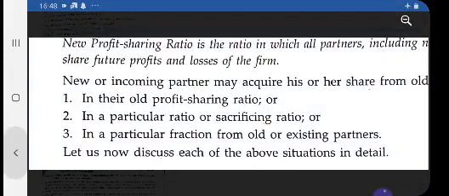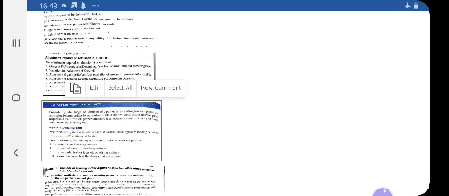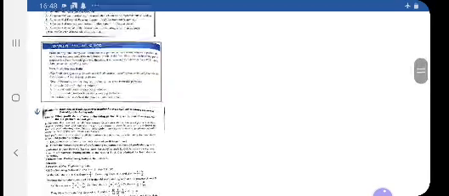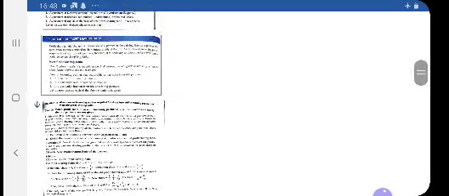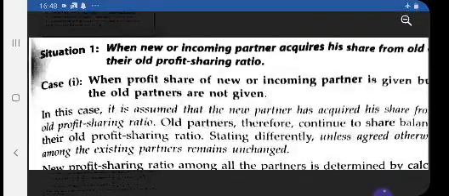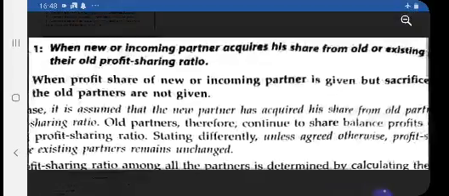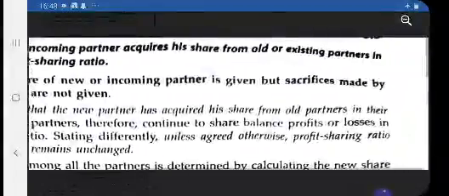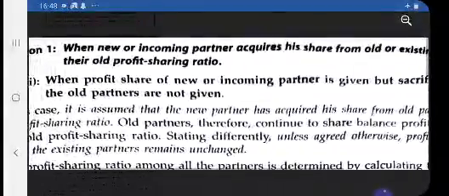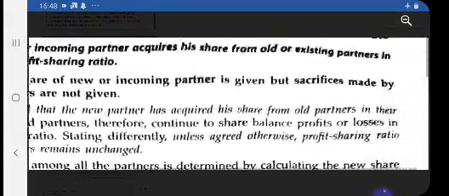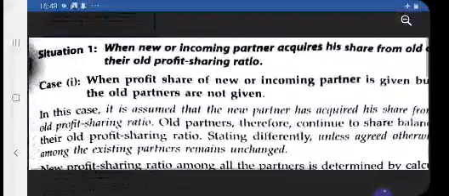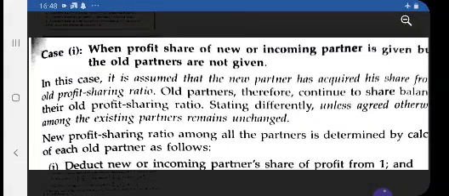Let us discuss one by one the various cases that we have seen. First case: when the new partner or incoming partner acquires his share from the old or existing partners in the old profit sharing ratio. It is assumed that the new partner has acquired his share from the old partners in their old profit sharing ratio if the sacrificing ratio is not given.